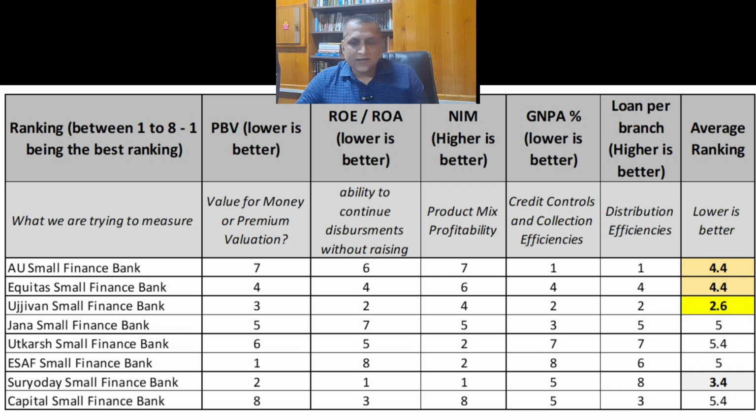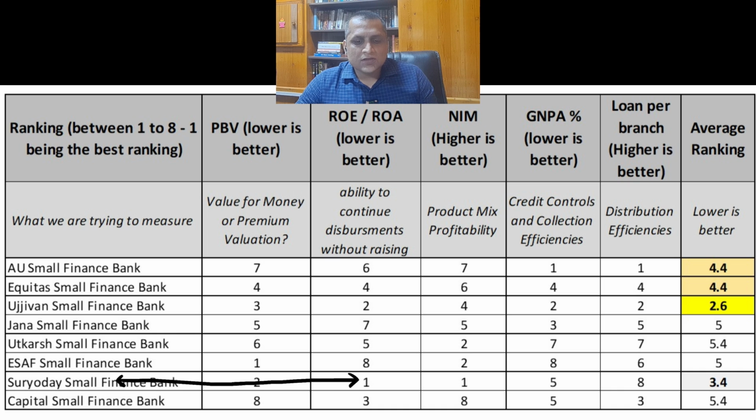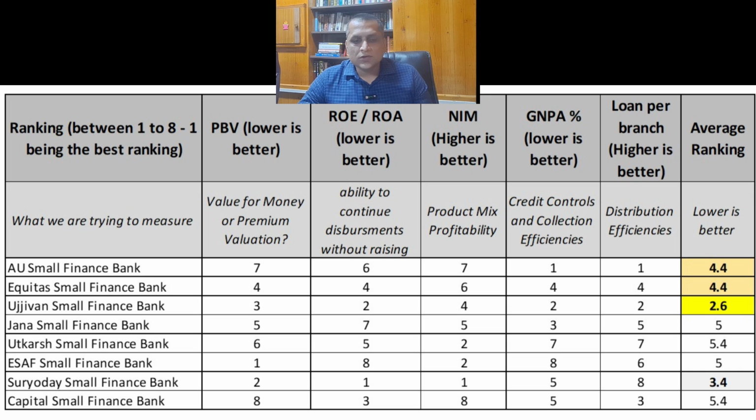The second best was Suryoday Small Finance Bank. It did very well in terms of ROE, ROA, and net interest margins. Now that means the product mix is very, very profitable. It also did very good in the valuation matrix. But where it did not do so good was GNPA, which is the NPA percentages, and the loan per branch, the distribution efficiencies. It was one of the worst in terms of distribution. But overall, if I look at all the five parameters, yes, the ranking was good.